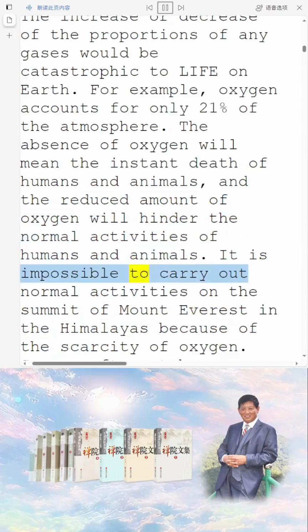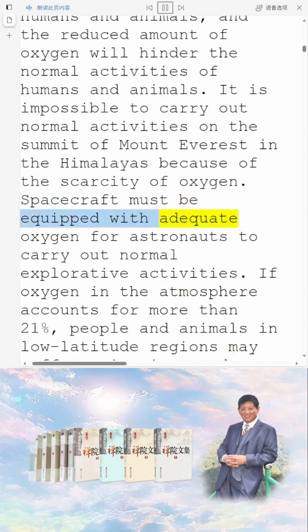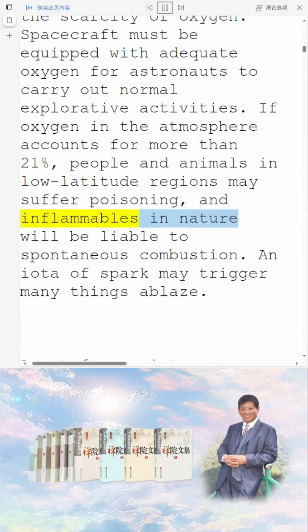It is impossible to carry out normal activities on the summit of Mount Everest in the Himalayas because of the scarcity of oxygen. Spacecraft must be equipped with adequate oxygen for astronauts to carry out normal explorative activities. If oxygen in the atmosphere accounts for more than 21%, people and animals in low-latitude regions may suffer poisoning, and inflammables in nature will be liable to spontaneous combustion. An iota of spark may trigger many things ablaze.